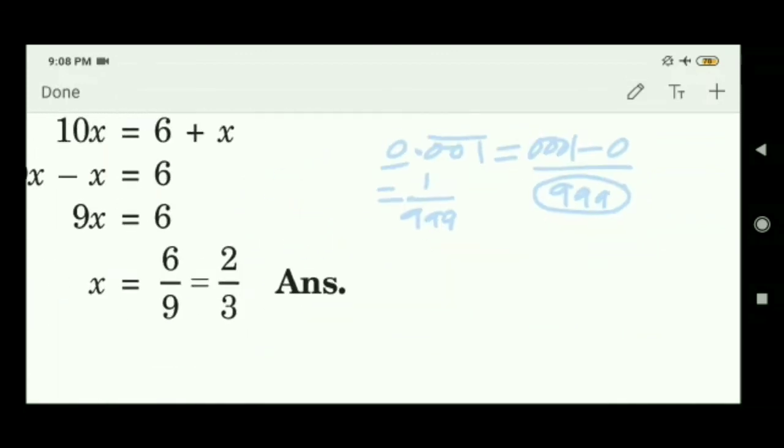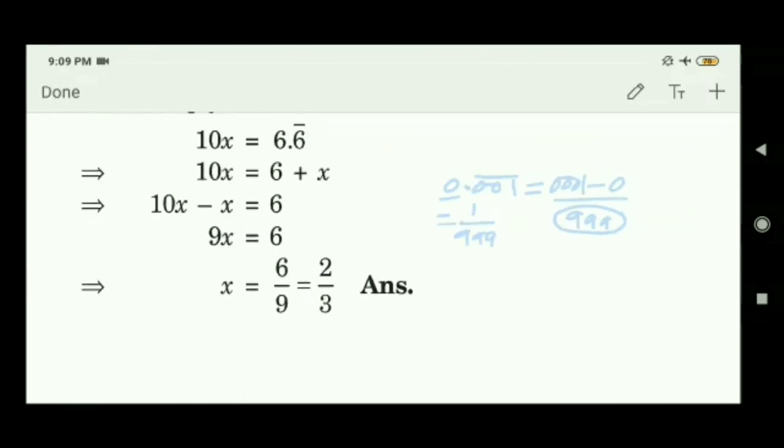So this is your expression of any decimal number, any recurring and non-terminating decimal number, into P/Q form.